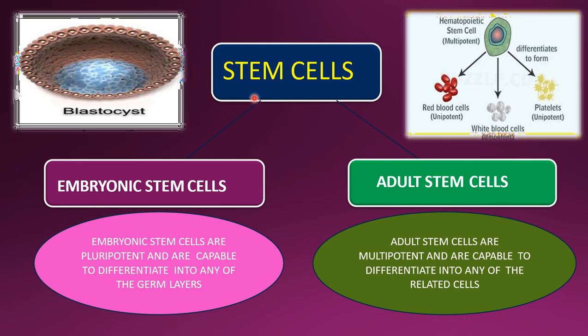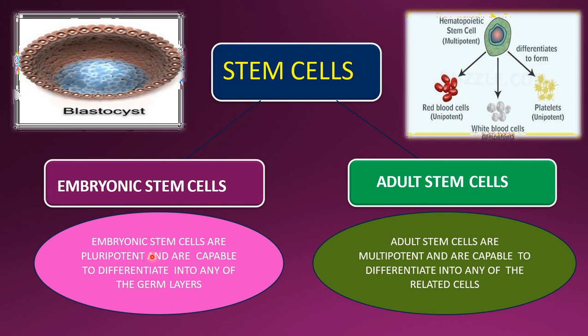Now, what are the different types of stem cells? Stem cells are of two categories: one is embryonic stem cells, another is adult stem cells. Embryonic stem cells are derived from the blastocyst stage of the blastula, that is, the embryo. From the blastocyst, particular cells are derived, and they can develop into stem cells. They can be preserved. The embryonic stem cells are pluripotent.